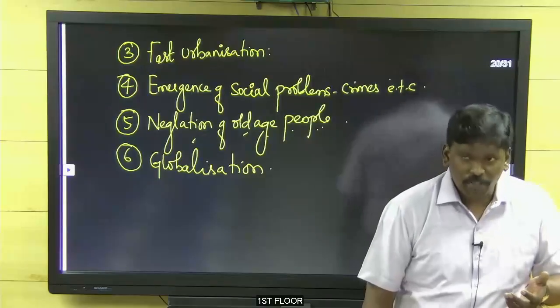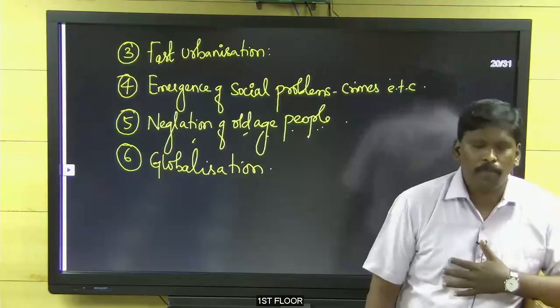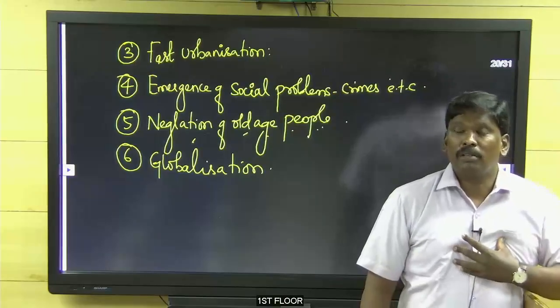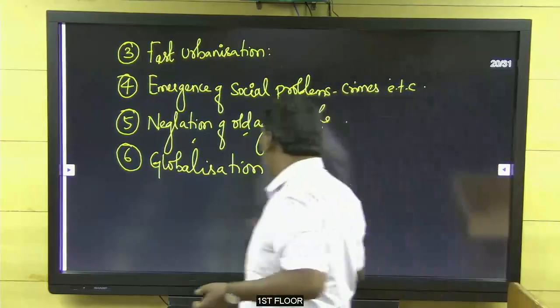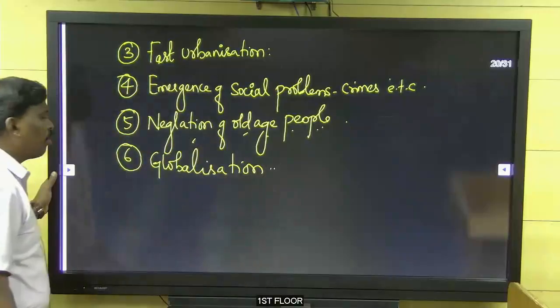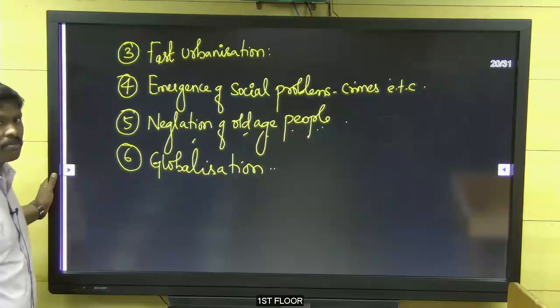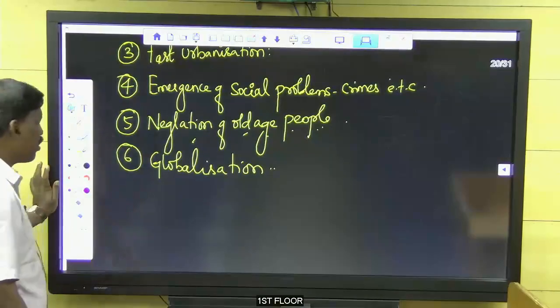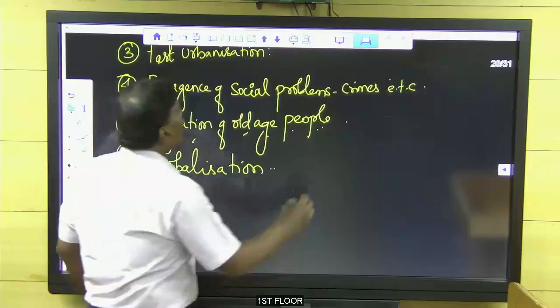We are able to get Manchester cloth, European goods, because of what? Globalization. Okay, 6 points. Clear? 6 points.